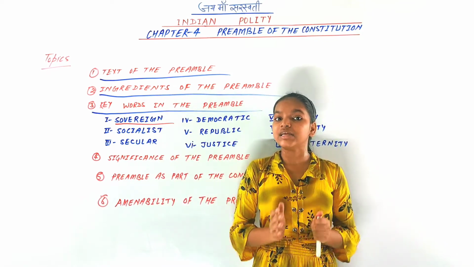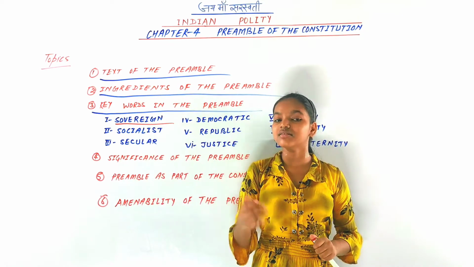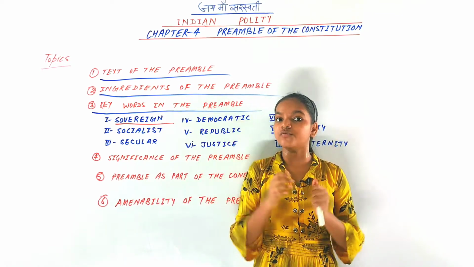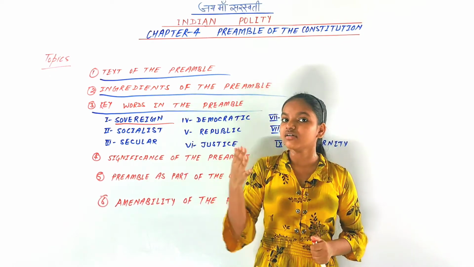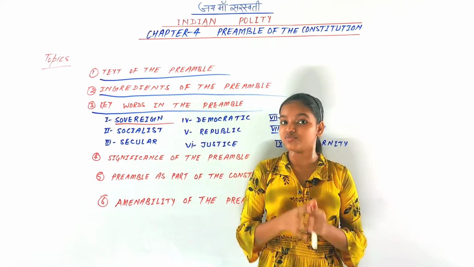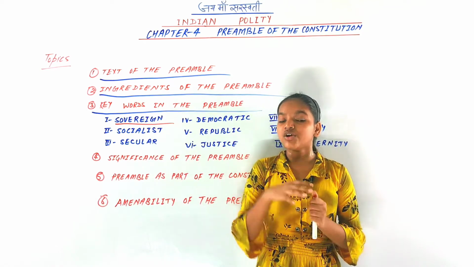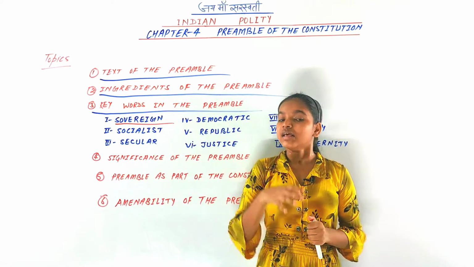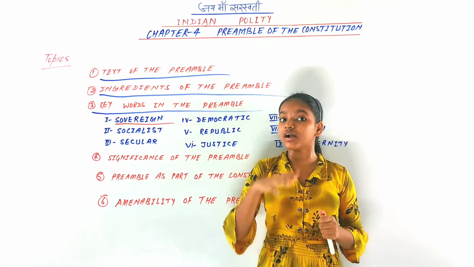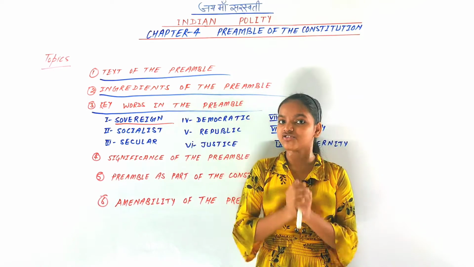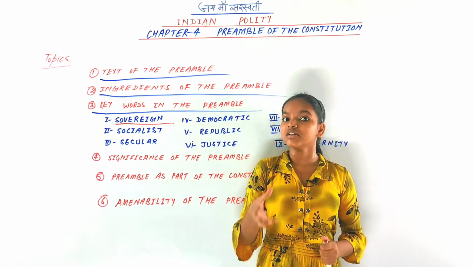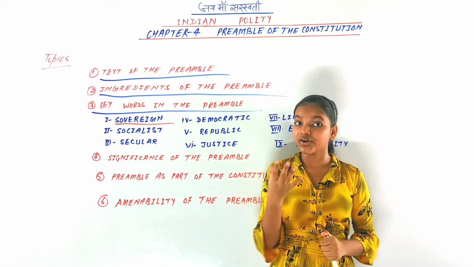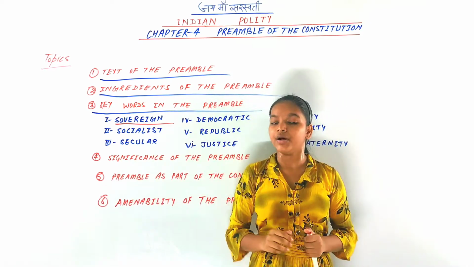It became completely sovereign, neither a dependency nor a dominion, and it has its own free will to conduct both its external and internal affairs. Because it is sovereign, there is no authority above it. The Indian government has the freedom to conduct its internal and external affairs. That is what is meant by sovereign in our preamble.